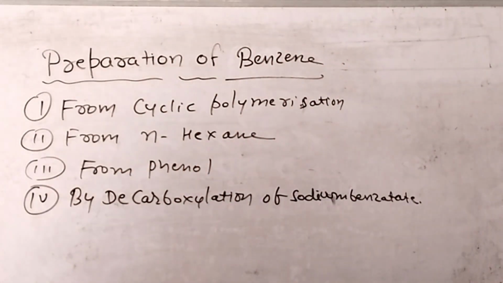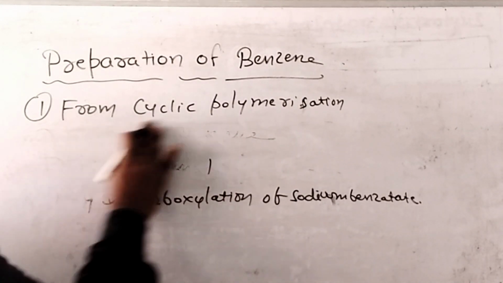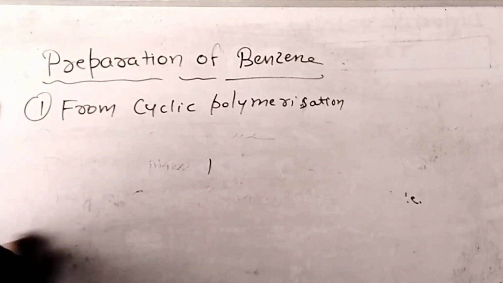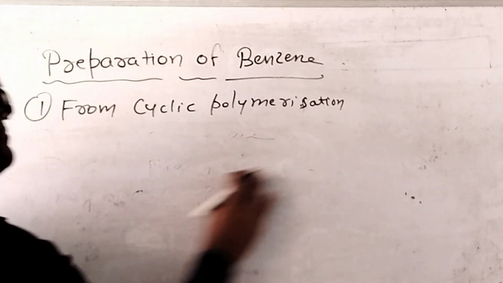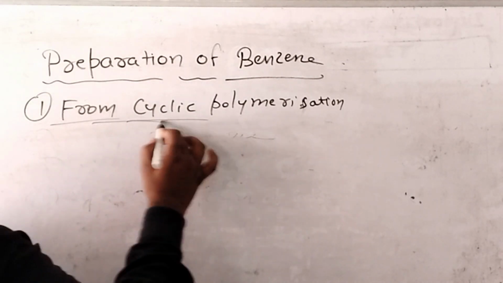The first method is from cyclic polymerization.